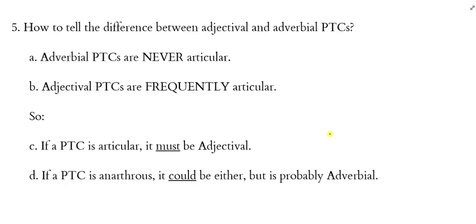Based on these two facts, we can summarize this way. If a participle is articular, if it has the article, it must be adjectival, because if it were adverbial, it couldn't have one. If the participle is anarthrous, then it could be either. If my participle lacks an article, it could be adverbial or adjectival, but it is more likely going to be adverbial. So that's where the "probably" belongs.